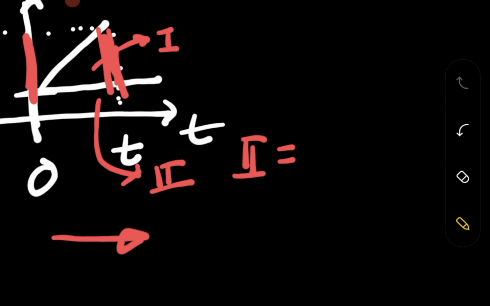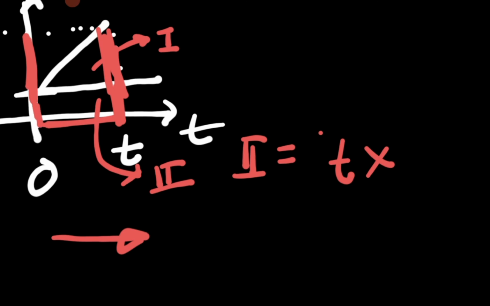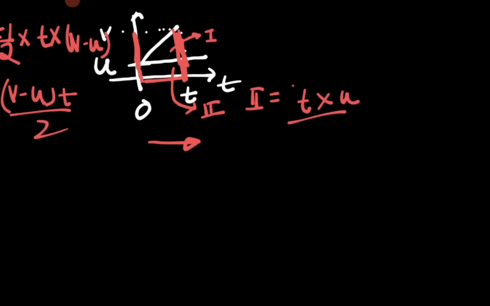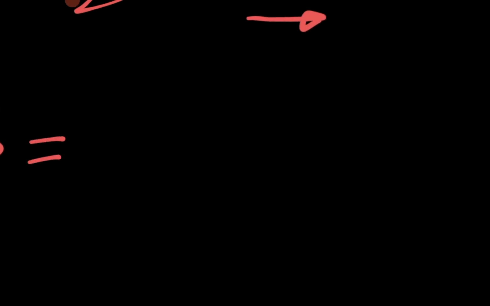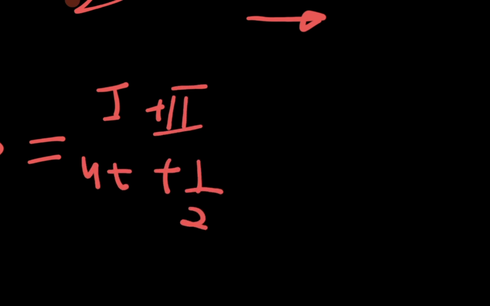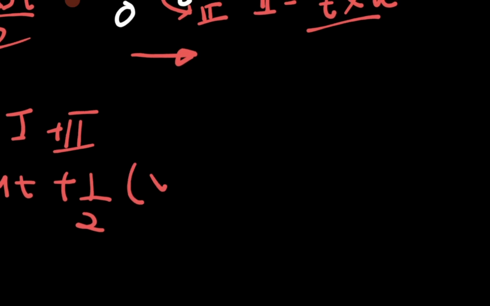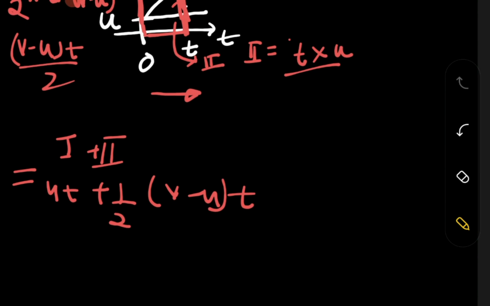Rectangle means L into B. So what is the length? Length is T, and this height is equal to U. So displacement is equal to first area plus second area. The first area is ut, and the second area is half into (v minus u) over t. So that particular thing is this.